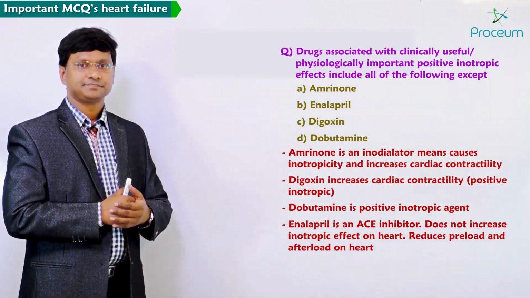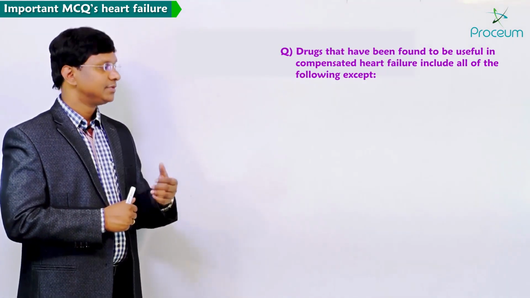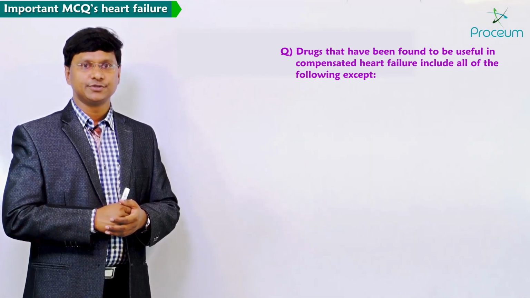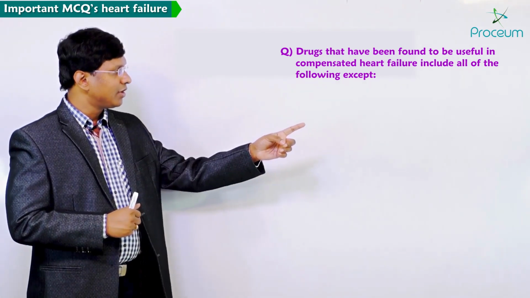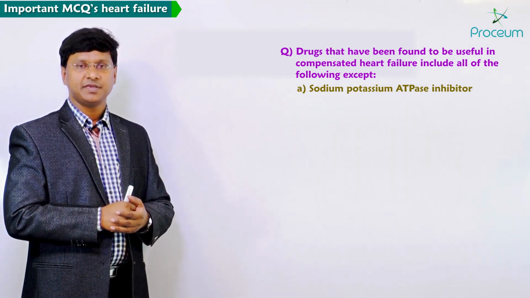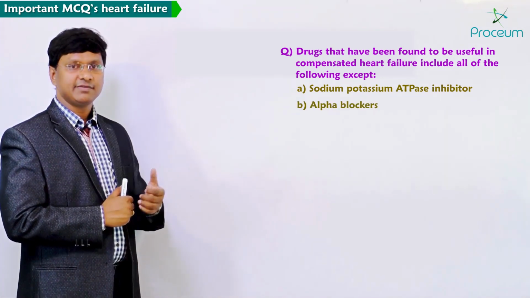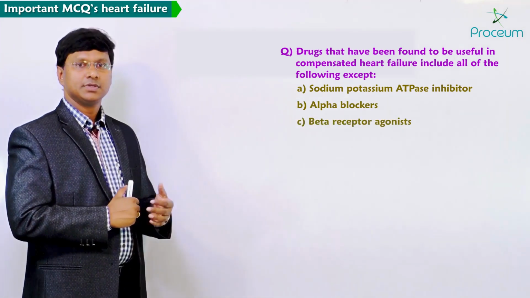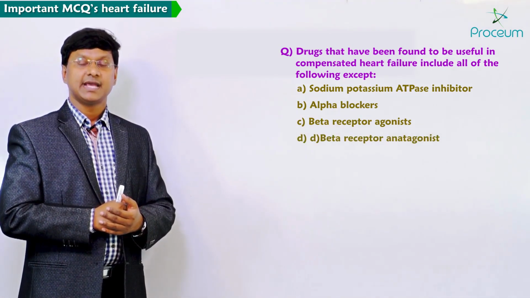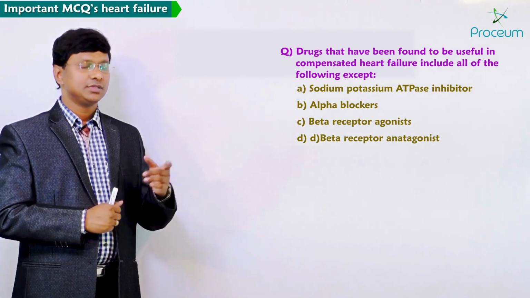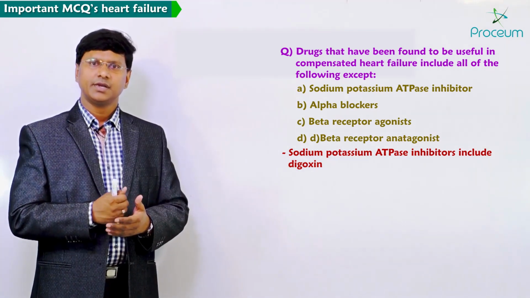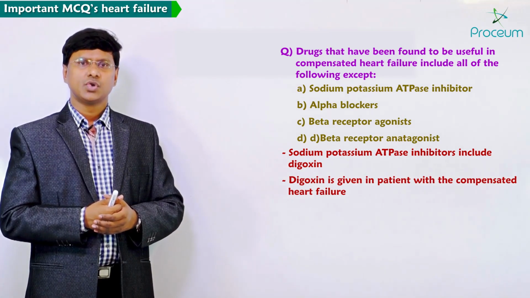And the next MCQ: drugs that have been found to be useful in compensated heart failure include all of the following except option A sodium potassium ATPase inhibitors, option B alpha blockers, option C the beta receptor agonists, option D the beta receptor antagonists. Remember, the sodium potassium ATPase inhibitors include your digoxin. Digoxin we give in patients with compensated heart failure.